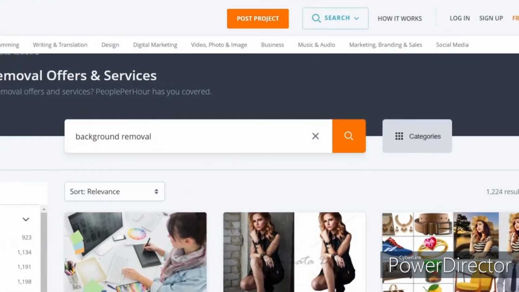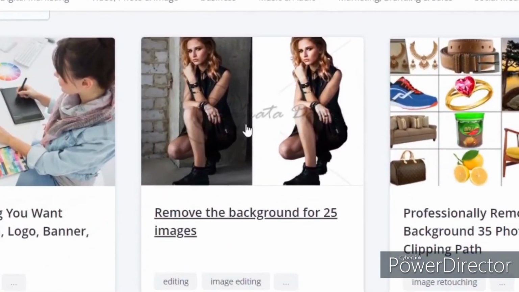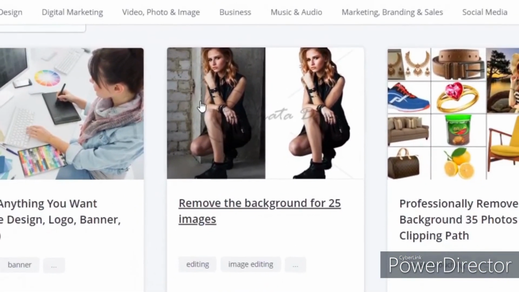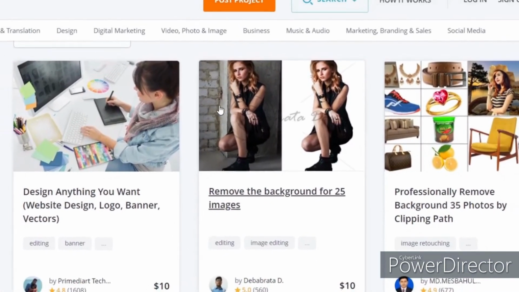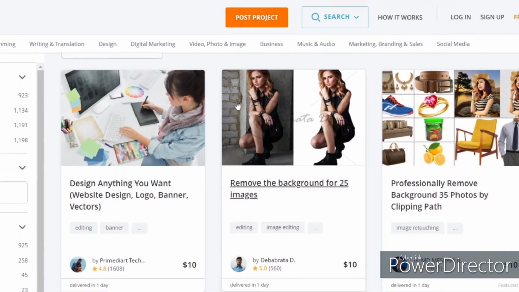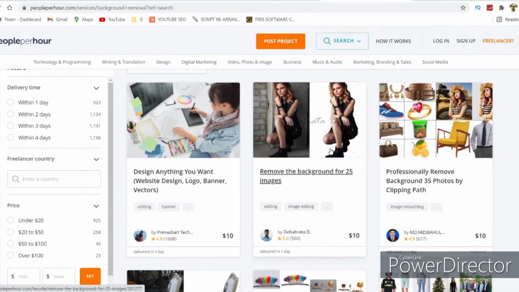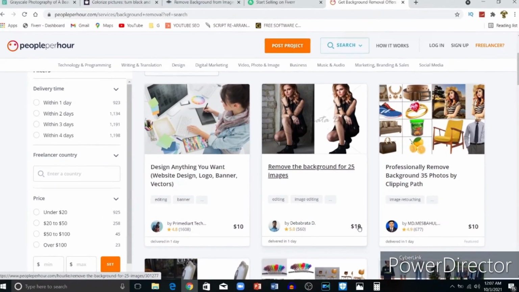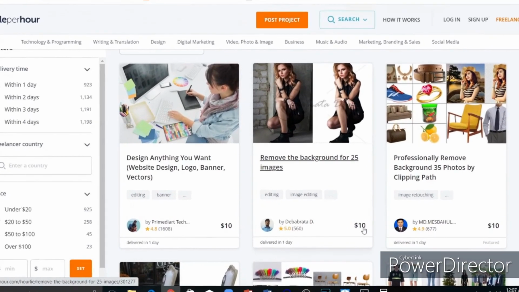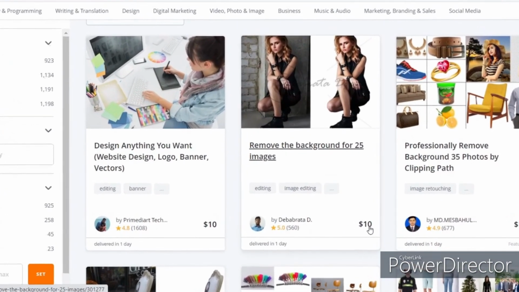And I want to take this one here as an example. As you can see, there is a photo here. The background, there is a building, but here there is no building. After removing the photo background, he places it here and he charges $10 per customer request for a photo.